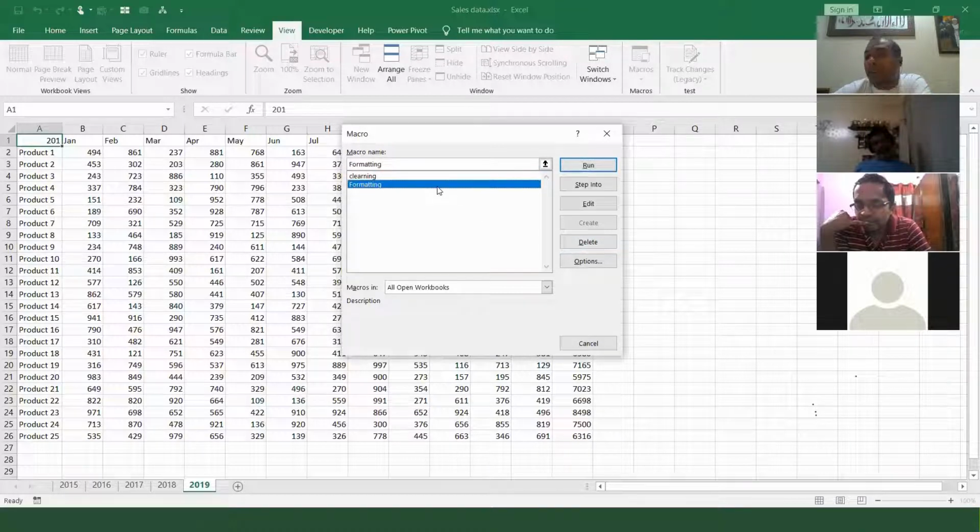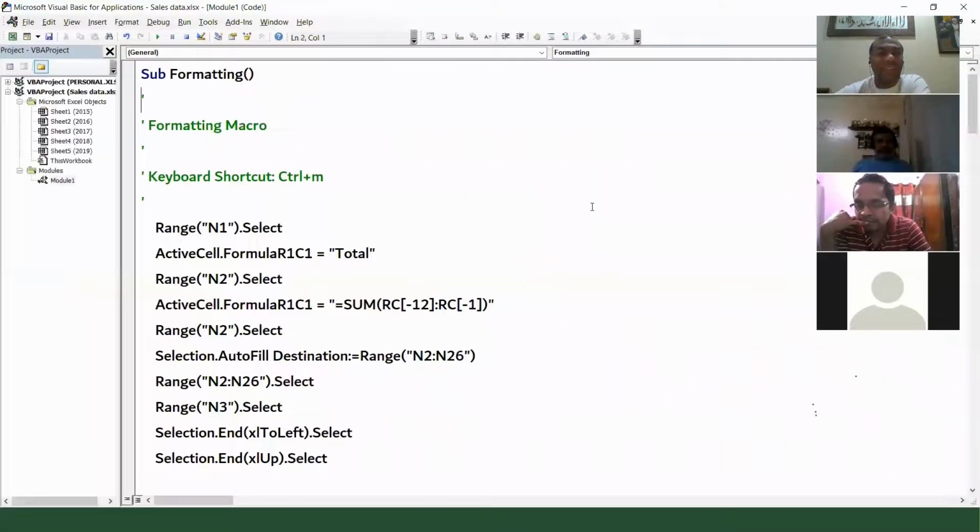If you want to see the coding of a macro, if you are interested in learning coding, we can click on the clear one, but don't fear after seeing the coding. Okay, so this is the coding which got created for this. If you want to learn coding, you can go for the macros coding course, which is very interesting. And out of 100 people who know Excel, only 1 or 2 know macros programming.